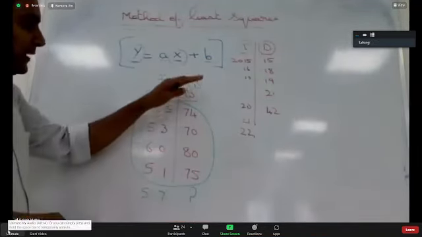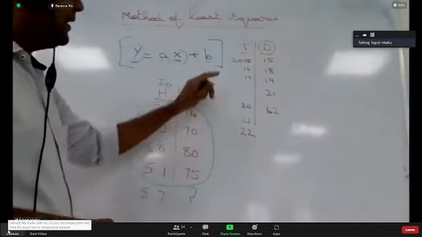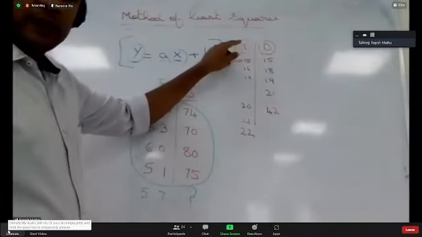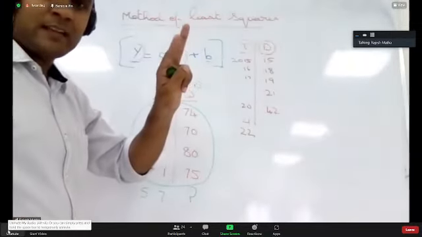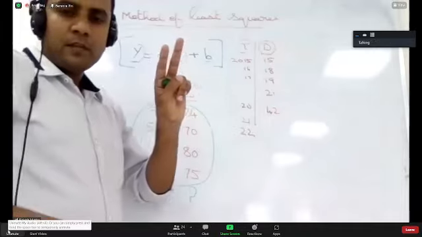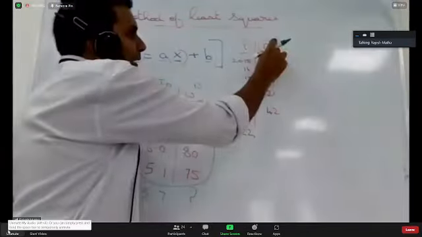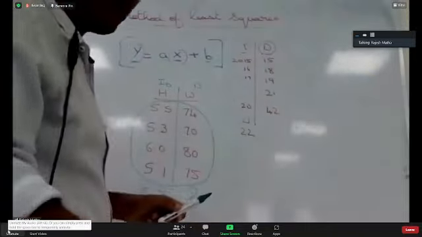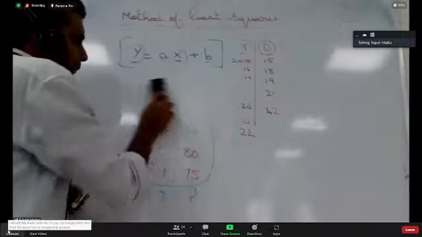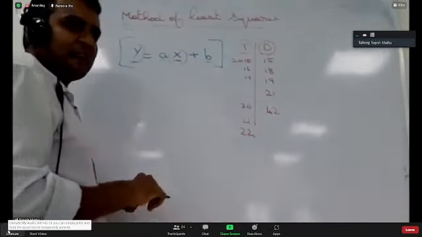See, the same methodology we'll use for this data. Instead of height and weight, we will have time and demand. Two variables, x and y. Now tell me, in time and demand, what is the dependent variable and what is the independent variable? If you know that, your work is done. Same as the height and weight example.